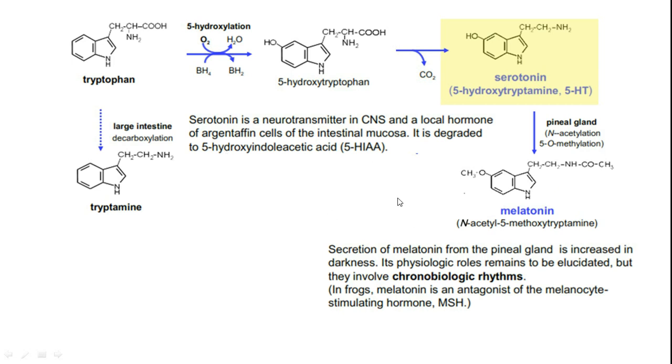Tryptophan in the large intestine undergoes decarboxylation and tryptamine is going to be formed. This tryptamine will be converted to indole and skatole.